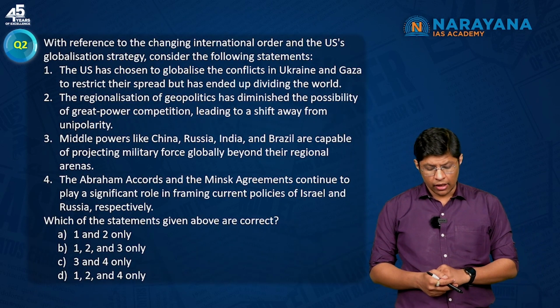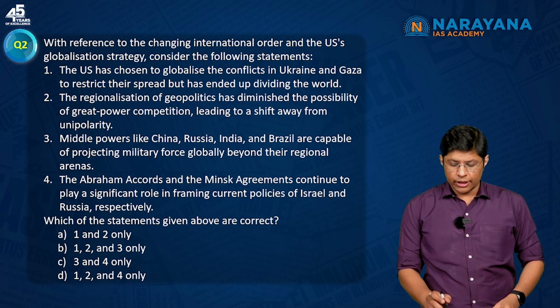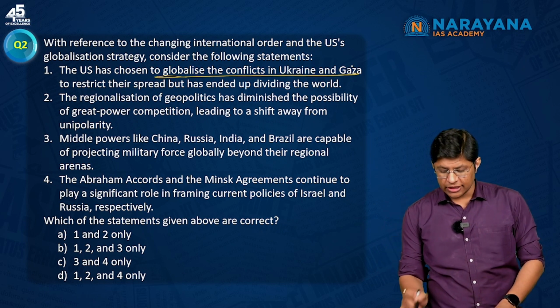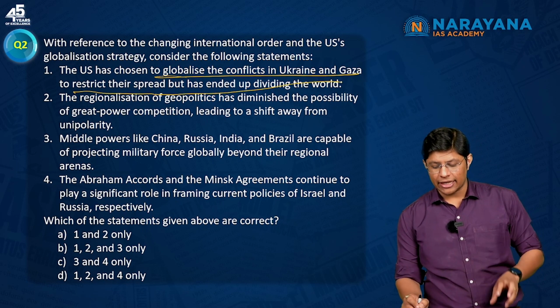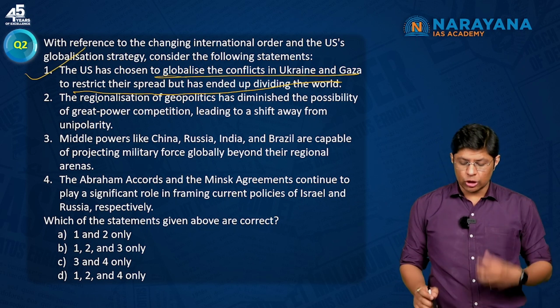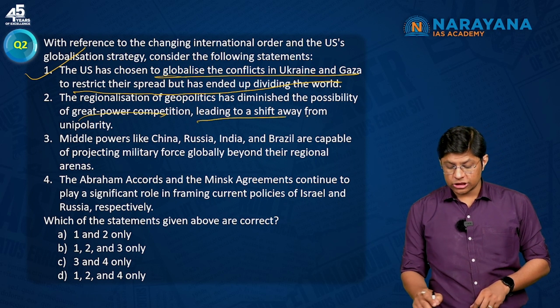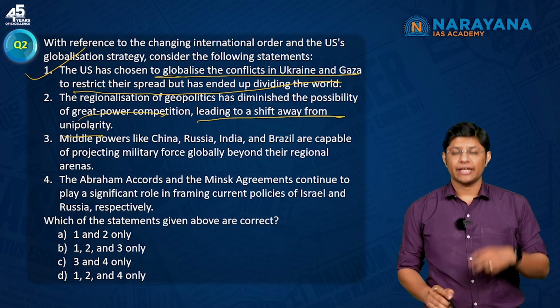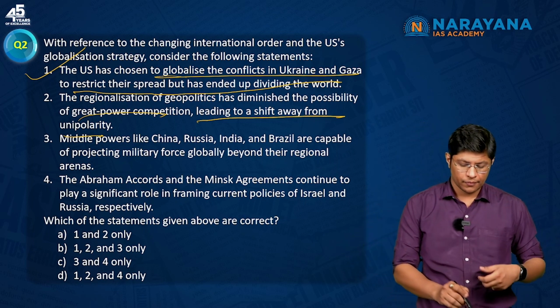Next is with respect to the changing international order. The US has chosen to globalize the efforts in Ukraine and Gaza to restrict their spread but has ended up dividing the world. Very true. This is what we discussed. The regionalization of geopolitics has diminished the possibility of great power competition, leading to a shift away from unipolarity. Exactly. This is exactly what was the change in international order.